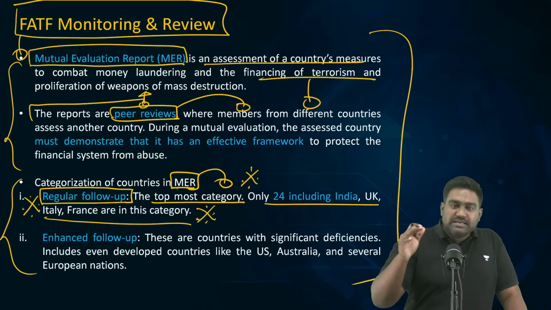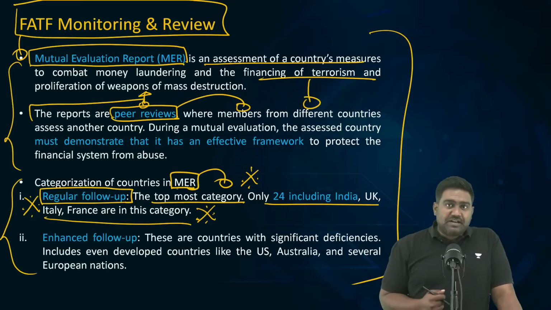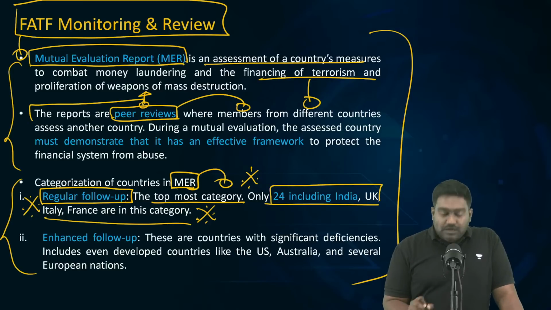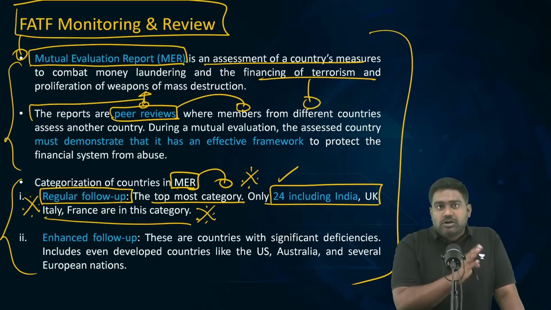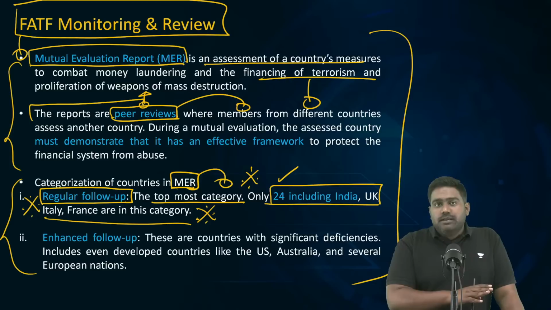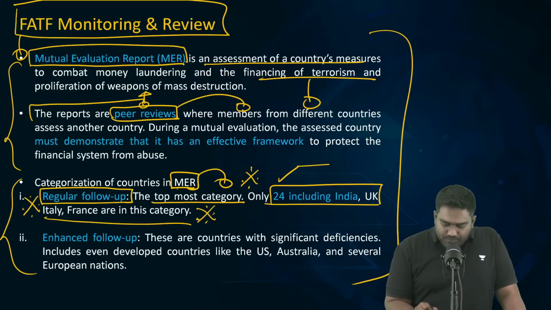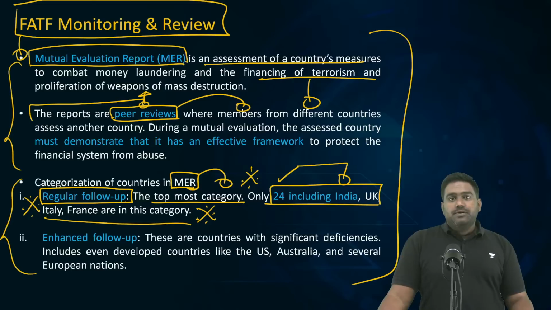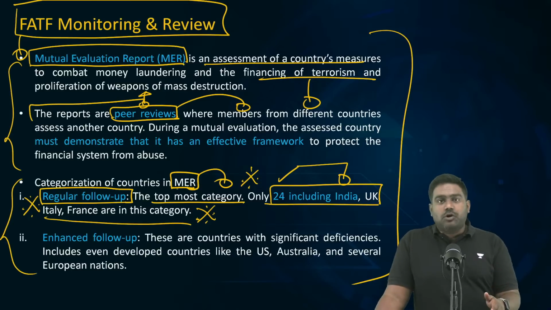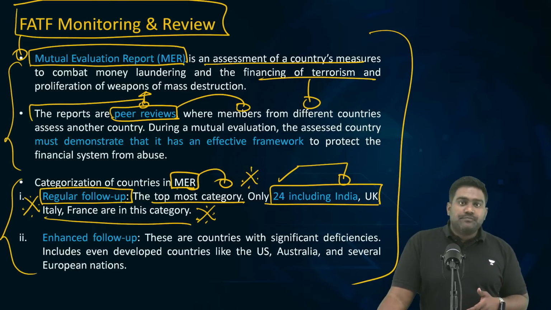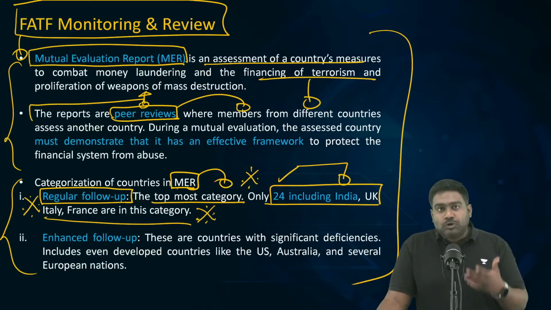This is the topmost list you can be placed with regard to FATF. There are around 24 countries, most of them are developed economies from Europe, like United Kingdom, Italy, and others. India is one of the few developing nations in this list. That shows how strictly India has followed the anti-money laundering and counter-terror financing standards. That's why the mutual evaluation report is important.